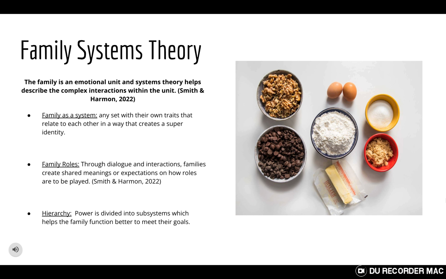Family systems theory. The family is an emotional unit, and systems theory helps describe the complex interactions within the unit. So the family as a system is any set with their own traits that relate to each other in a way that creates a super identity.